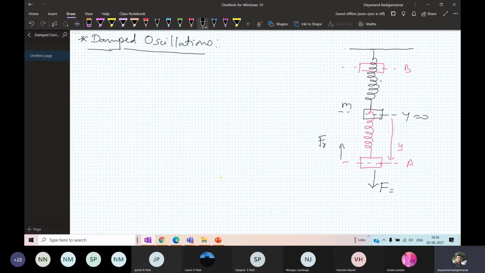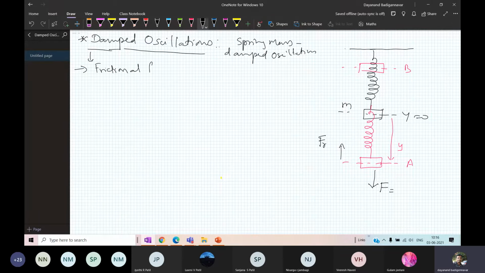Now here it is not free oscillation. Here it is a damped oscillation. The spring mass system here is a damped oscillation. Damped oscillation means there should be some frictional force. You are getting the point?